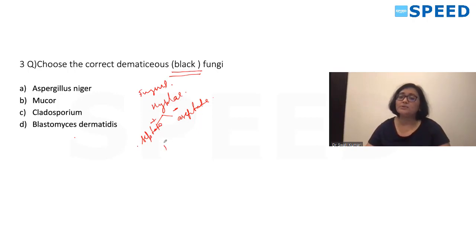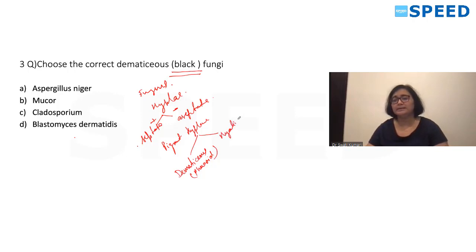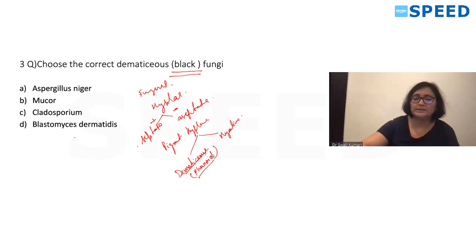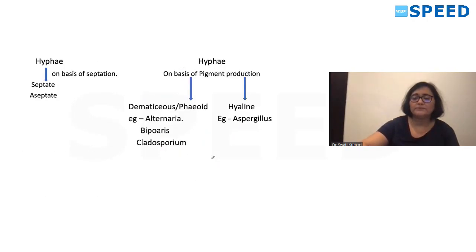On the basis of hyphal pigment, we classify hyphae as dematiaceous, or phaeoid, which is pigmented, and hyaline hyphae, which is colorless. So please remember dematiaceous or phaeoid hyphae.